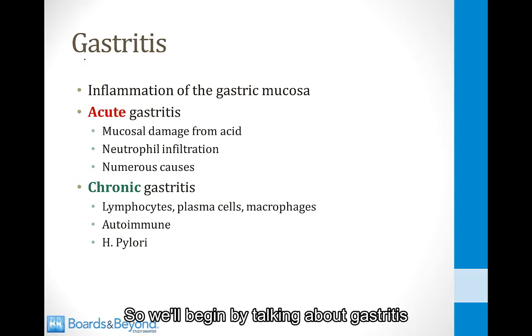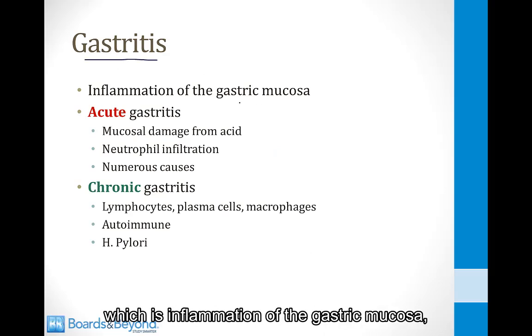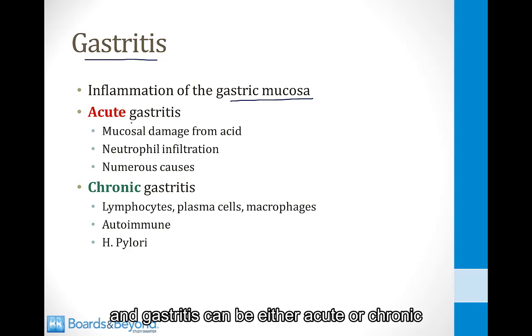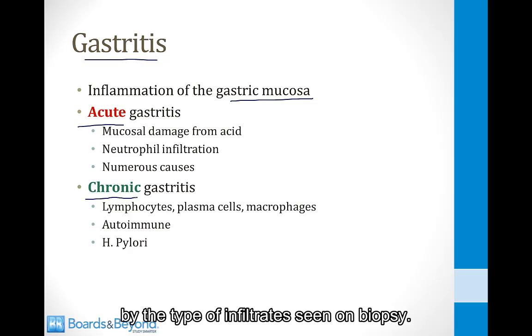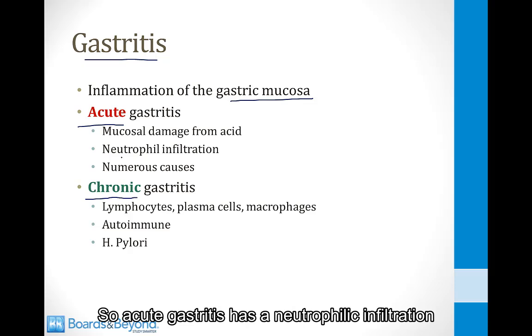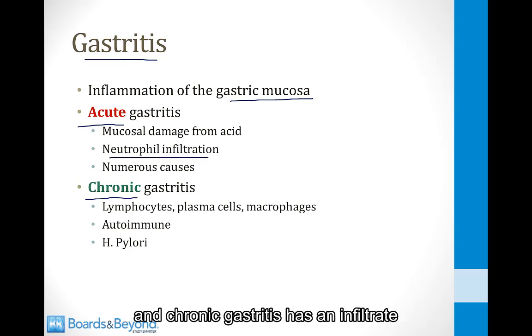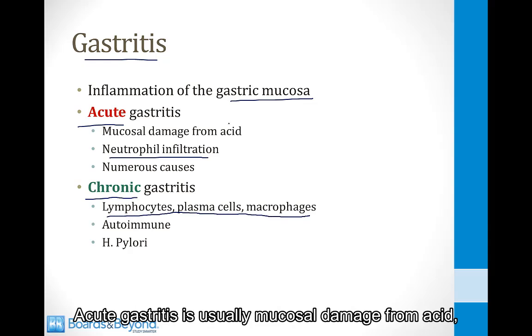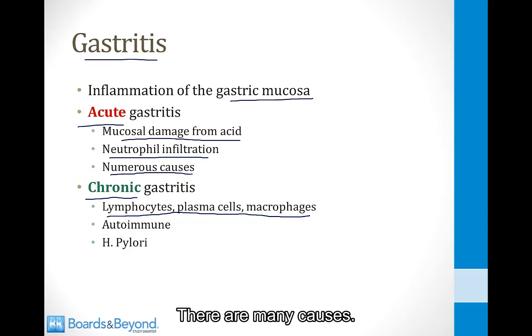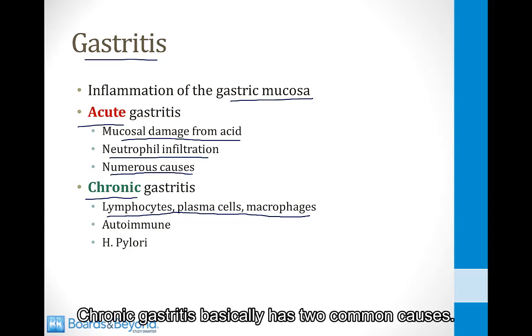So we'll begin by talking about gastritis, which is inflammation of the gastric mucosa. And gastritis can be either acute or chronic. And whether it is acute or chronic is basically defined by the type of infiltrate seen on biopsy. So acute gastritis has a neutrophilic infiltration, and chronic gastritis has an infiltrate made up of lymphocytes, plasma cells, and macrophages. Acute gastritis is usually mucosal damage from acid. We'll talk about that in a minute. There are many causes.